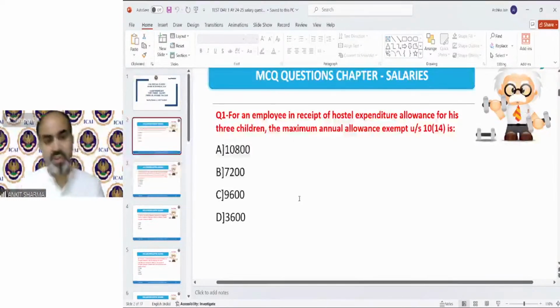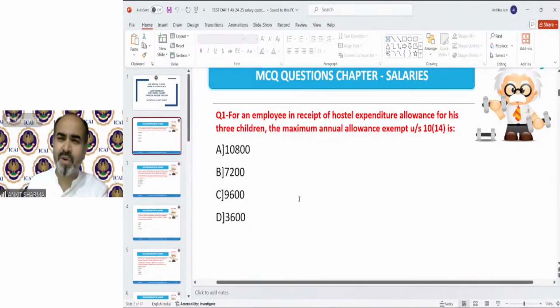Okay, so the first question says, for an employee in receipt of hostel expenditure allowance for his 3 children, the maximum annual allowance exempt under section 10(14) is. Remember, this is for the optional tax regime. If that is the default tax regime, then this exemption is not available. So we are solving all the questions of allowances considering these questions related to our optional tax regime.